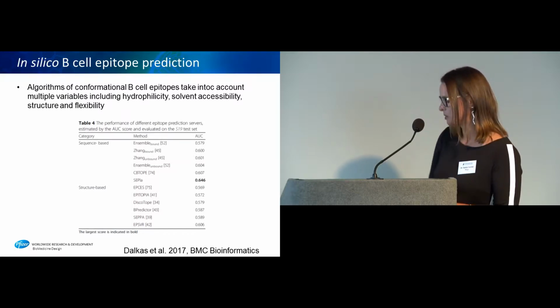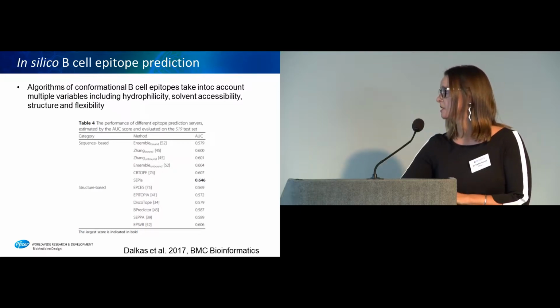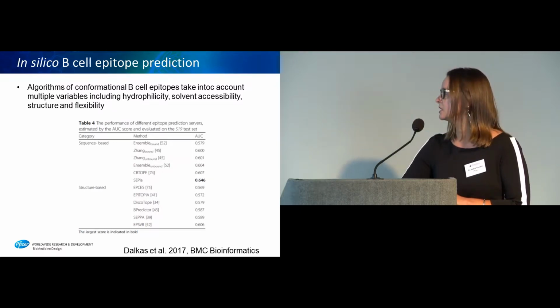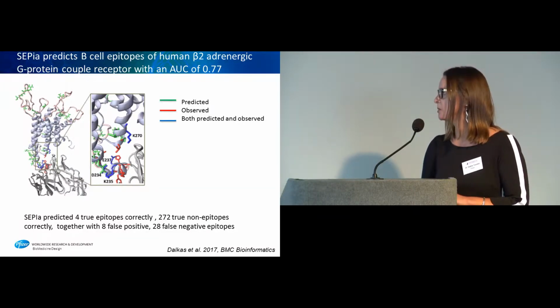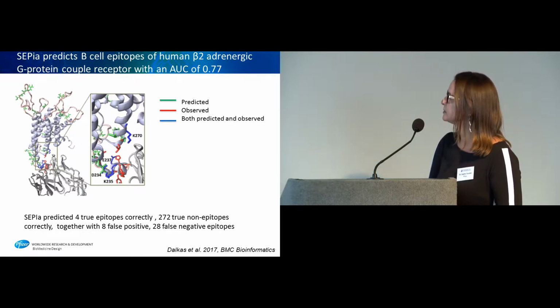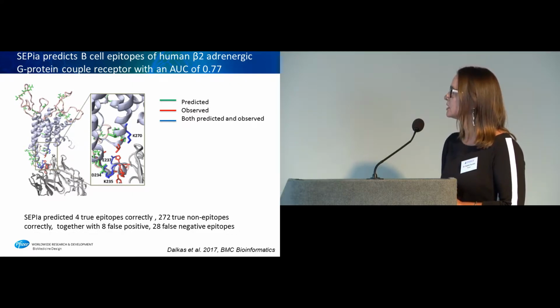This table was taken from a paper published last year by Dalkas and colleagues, and they describe the SEPIA algorithm, which, as shown in this table, actually had the highest AUC. So this is just to illustrate the case study that they describe in their paper. They applied their algorithm to the human beta-2 adrenergic G protein coupled receptor.